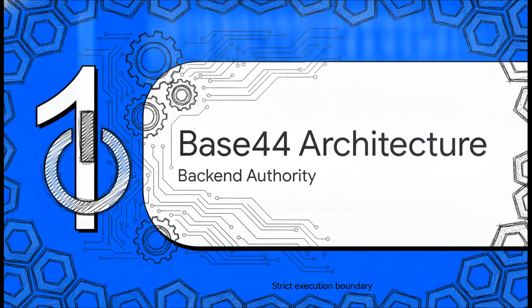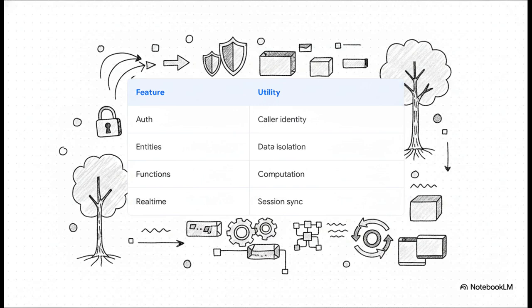Right, let's shift gears and look at the Base44 architecture, which acts as our backend and runtime authority. I really want to emphasize that WatchTree isn't just some front-end UI mockup. Base44 is the actual functioning backend here. Your deliberate input flows right through Base44's built-in authentication to establish caller identity. From there, we utilize 13 caller-owned entity schemas, all fiercely protected by row-level security. That guarantees total data isolation for every single user.